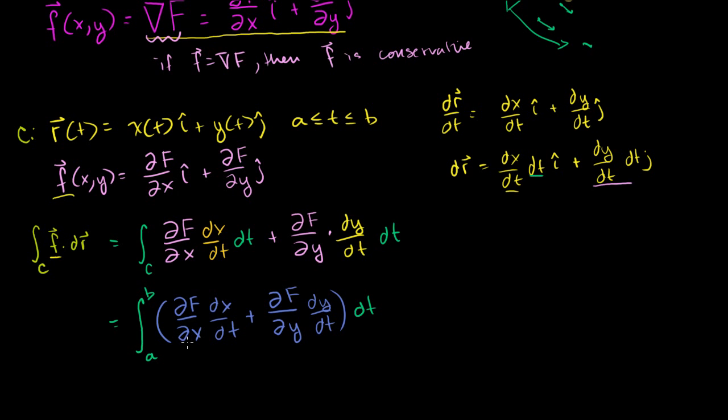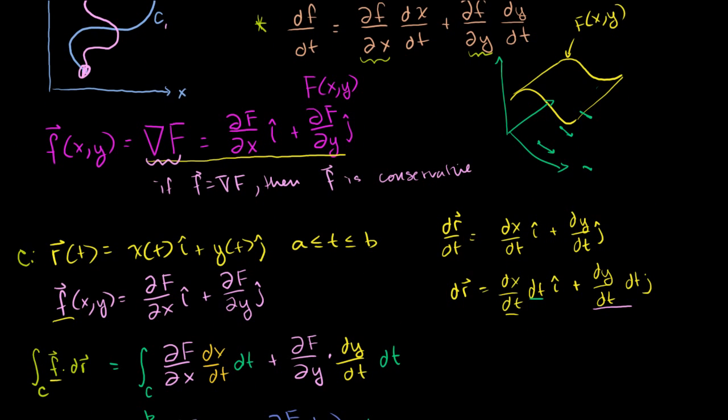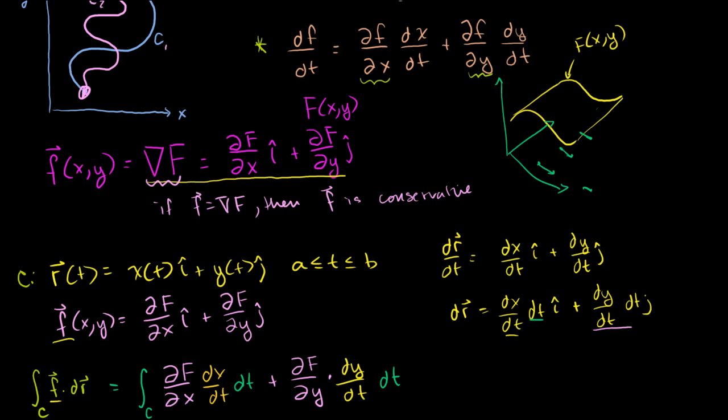Now, you might realize why I talked about the multivariable chain rule. What is this right here? You can do some pattern matching. That is the same thing as the derivative of uppercase F with respect to t. Look at this. Let me copy and paste this just so you appreciate it.